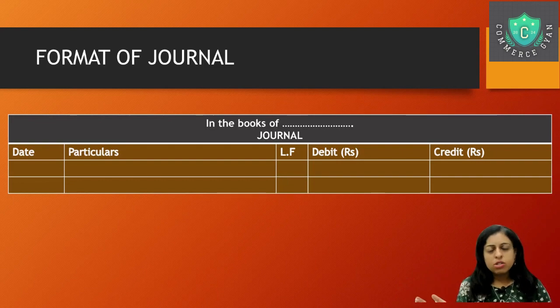Now, as we do the illustrations, you're going to get a very detailed idea about how we write in this particular format, so don't worry at this stage. At this stage, just remember the columns that are in the journal: date, particulars, ledger folio, debit amount, credit amount. So this is the format.